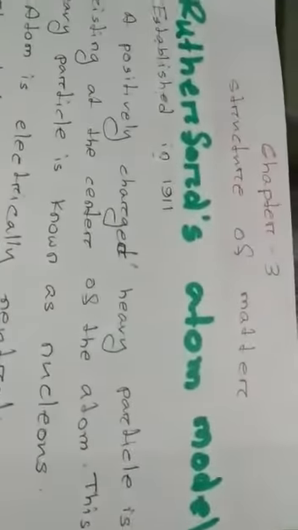To solve these problems, in 1913, another scientist named Niels Bohr proposed a model. The name of this model is the Bohr atom model. The Bohr atom model has been established based on 3 postulates. Postulate number 1, the concept of fixed energy level. Postulate number 2, the concept of angular momentum. Postulate number 3, the concept of the absorption and radiation of energy.